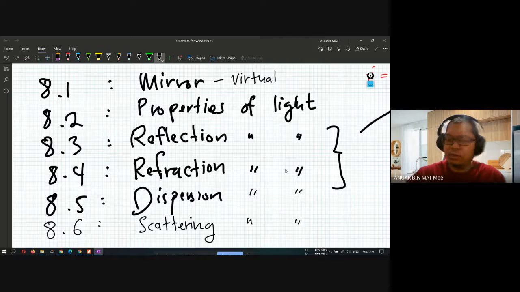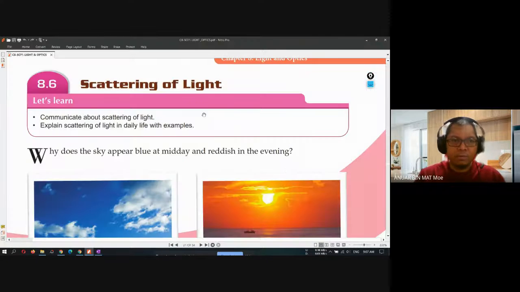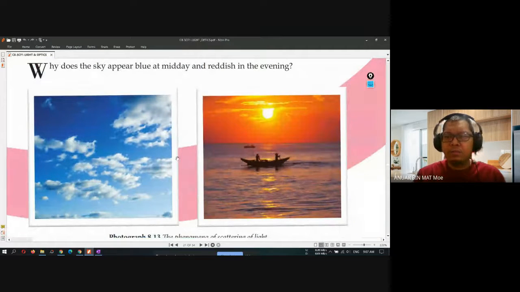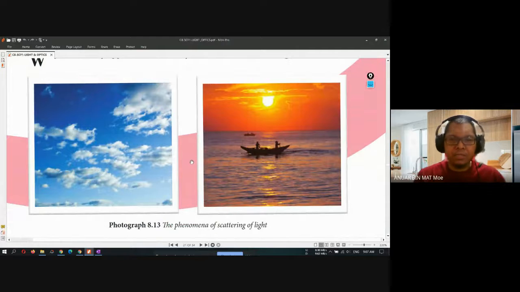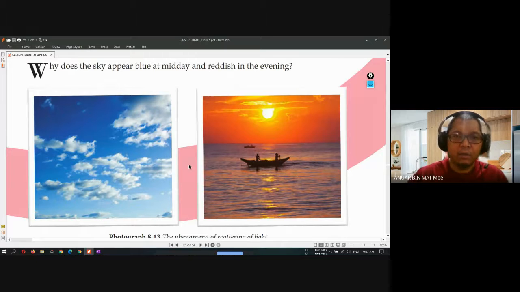So we go back to the textbook. What is the scattering of light? First, the textbook gave you two pictures. One is at noon, where the sky is blue, and the picture on your right is when there is sunset or sunrise. Why is the color of the sky different throughout the day?